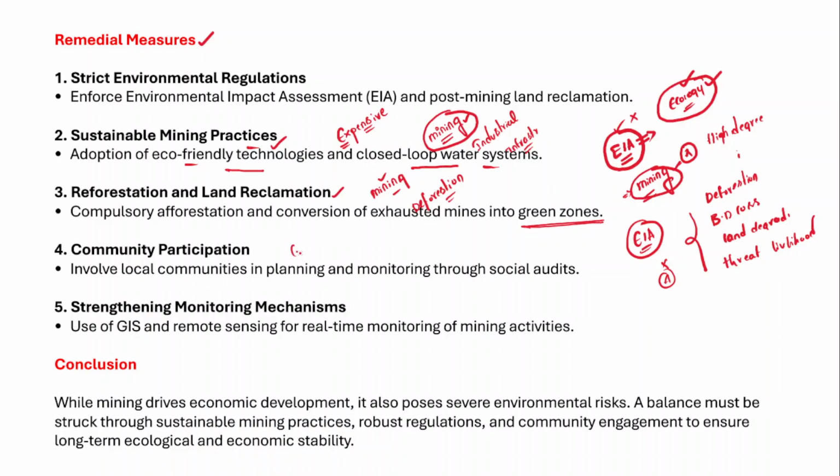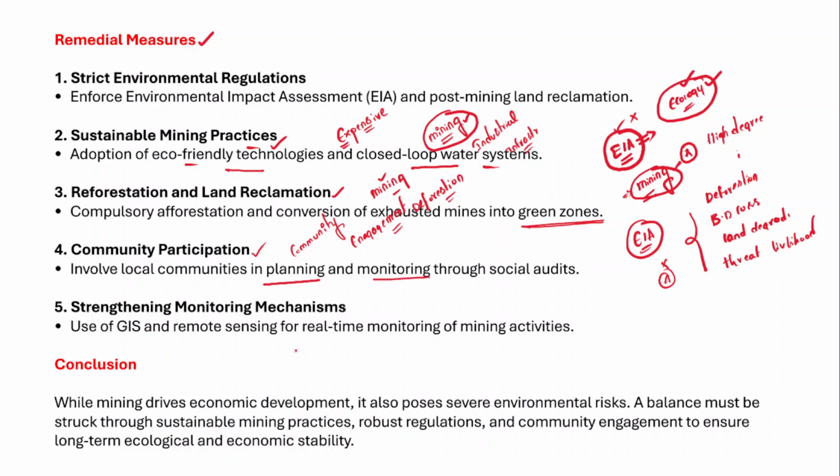And we should also involve the community, because the community can actually play a very important role. So therefore the community should be recognized as an important stakeholder in this process. For example, afforestation, land reclamation, environmental impact assessment, restoration of the sustainable nature of the forest. So for all these purposes, communities should be involved, communities should be linked during planning and monitoring.